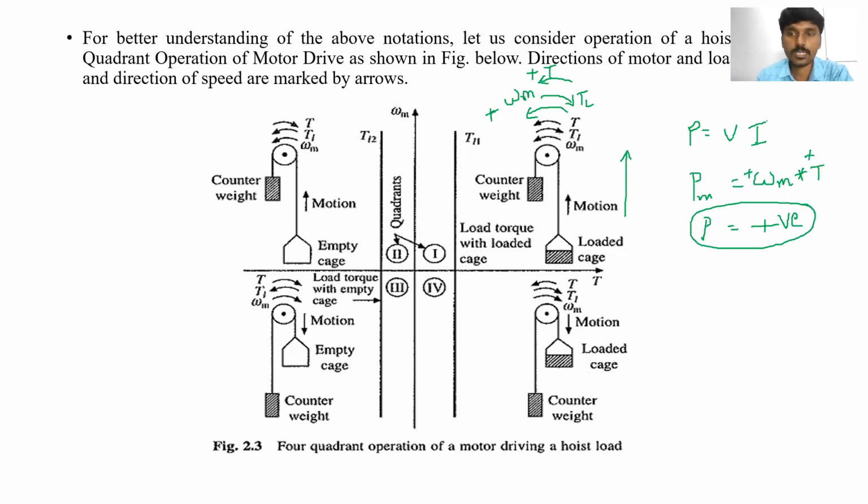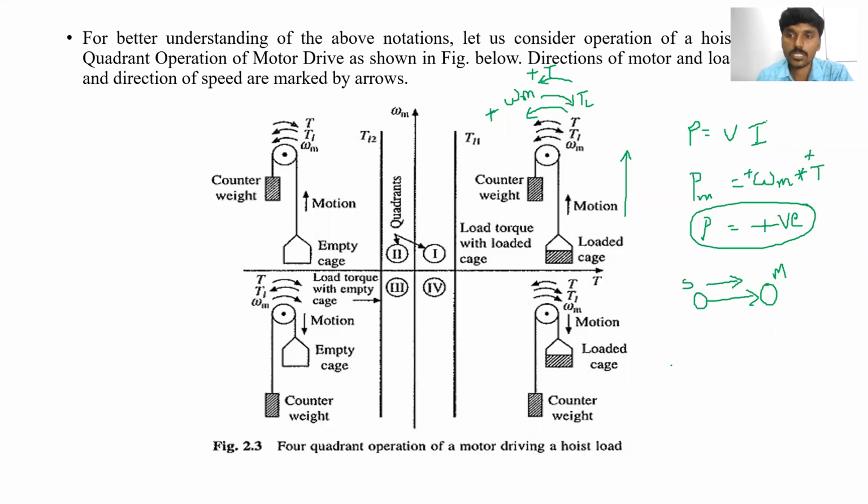Voltage is directly proportional to the speed, and current is directly proportional to torque. So speed positive means voltage is also positive, and torque positive means current is also positive. So finally, the power is also positive. Power positive means the power will flow from source to motor, or source to load. This is the source, this is the motor. When the motor takes the electrical supply, it converts electrical energy into mechanical energy.